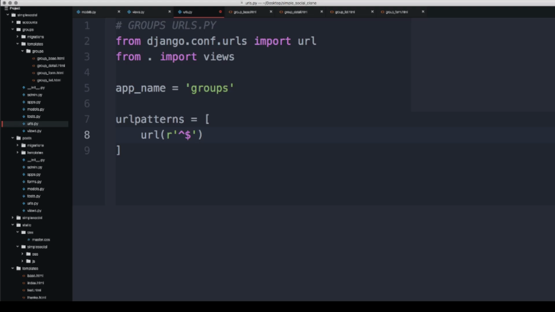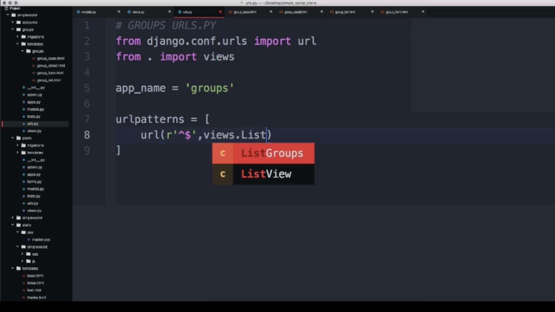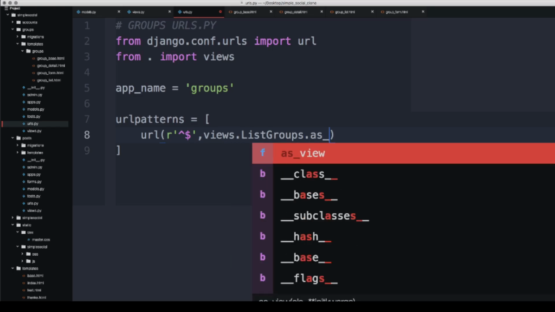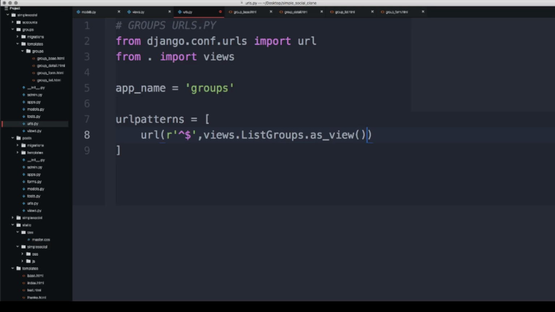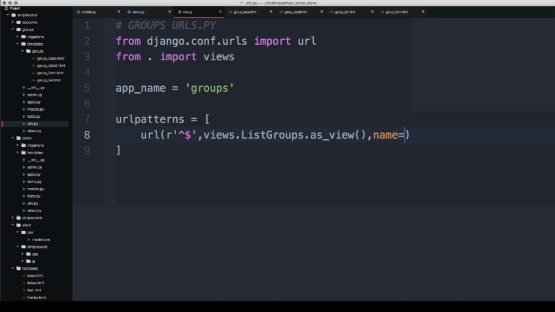So when someone goes to your website slash groups, it shows the list of all the groups. So we'll say views.ListGroups.as_view, and then we'll give this a name. We can just give it all.